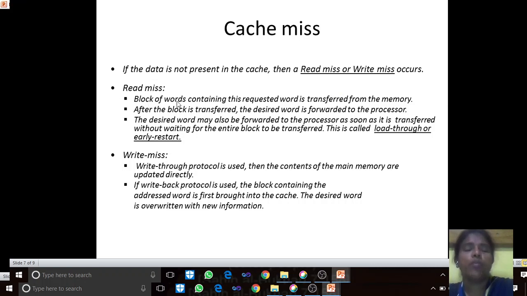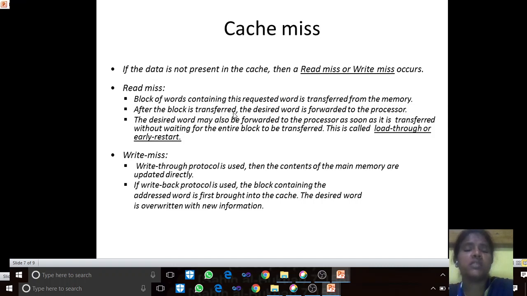Read miss: the block of words containing the requested word is transferred from the memory. What sequence of events occurs during a read miss? The block of words which is not found in the cache has to be fetched from the memory.